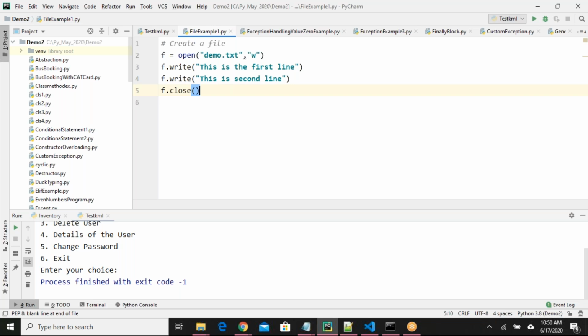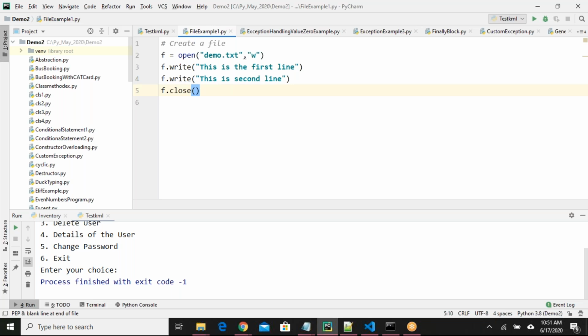Python, the PVM, will be accessing the file, and if you are trying to access that file by any other program or process and add some more content to that file, it will give you an error: the file is being accessed by some other process or user, please wait, or please ask them to close, something like that. We will get an error.